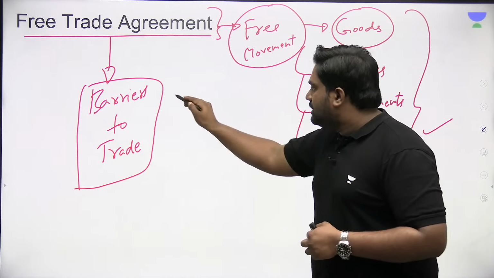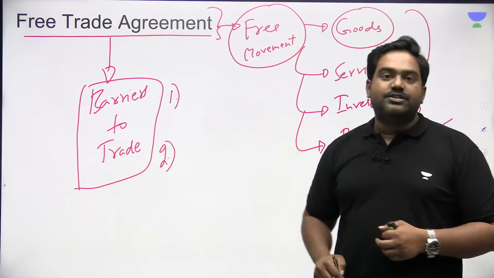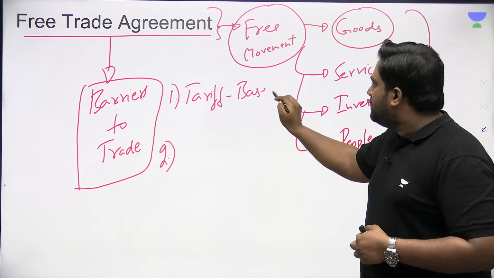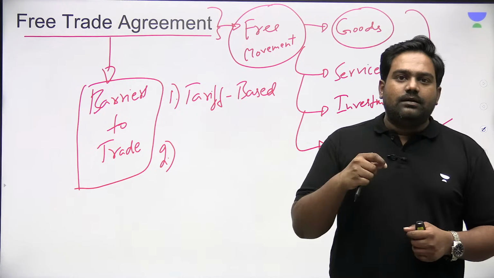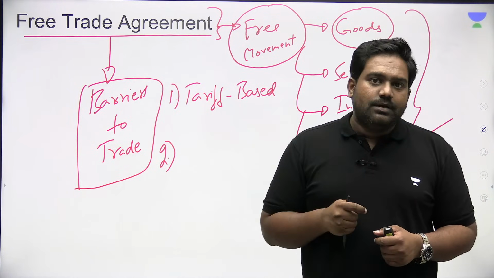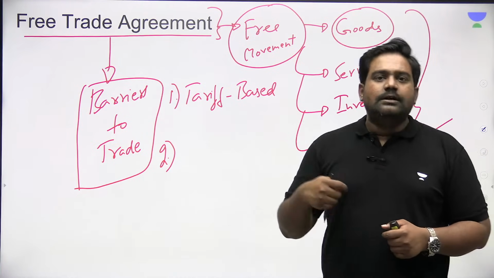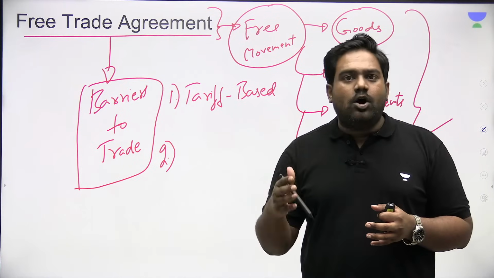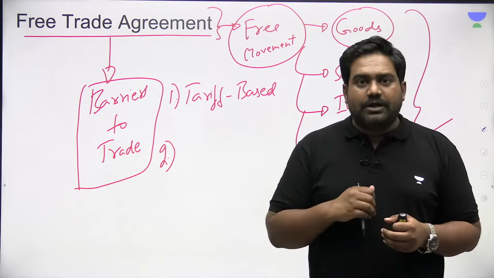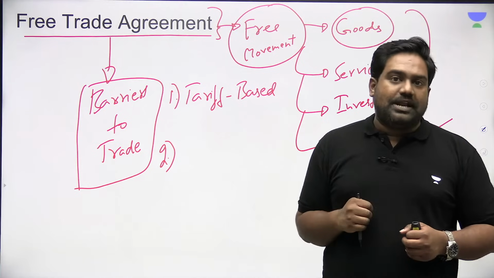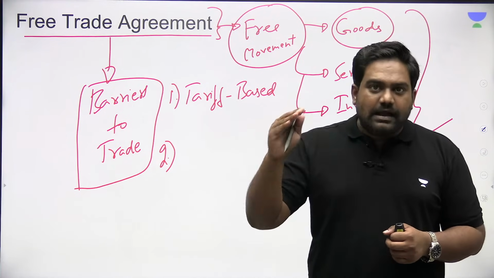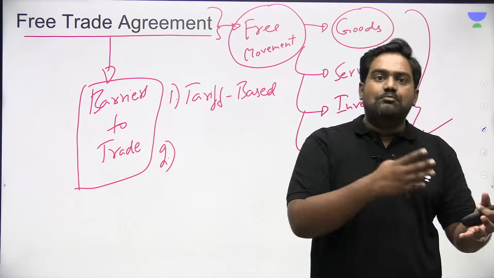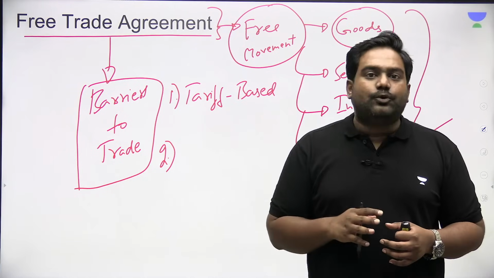What are these barriers? There are 2 types of barriers to trade. One, you have tariff-based barriers, which are barriers related to taxes. It could be import duties, customs duties, anti-dumping duties. So all these taxes and duties that are levied on goods and services which are imported become a barrier to trade. If these tariffs are very high, obviously those products will not be competitive in the market where they are being imported, right? So that becomes a barrier to trade.